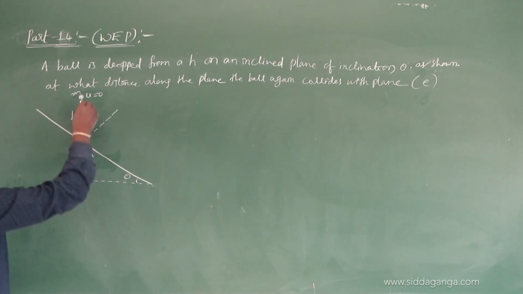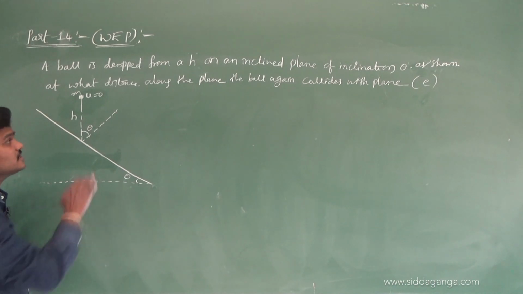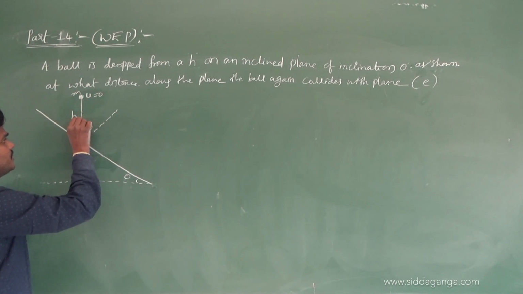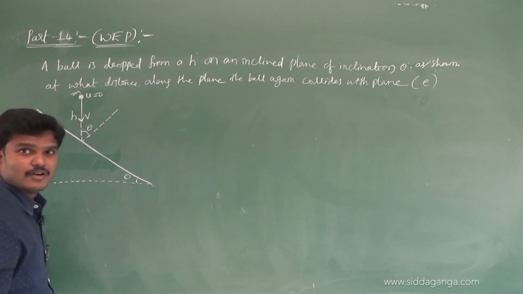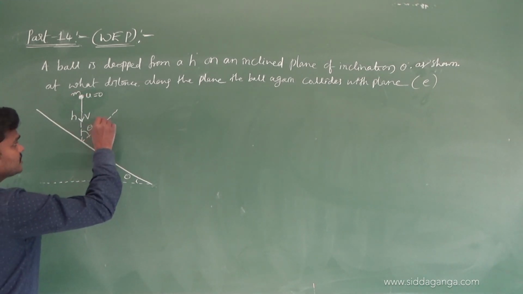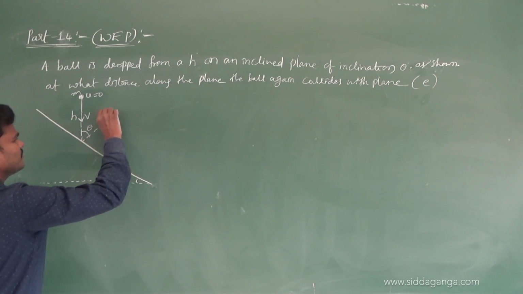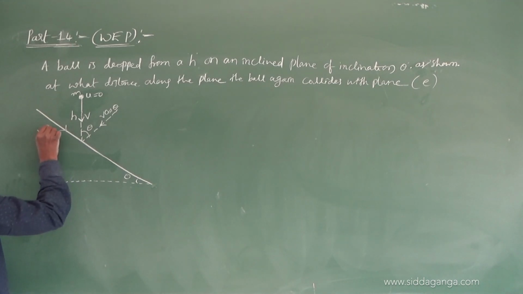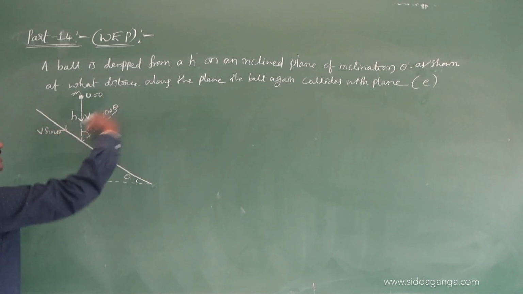See, the ball falls vertically. The ball starts from rest. No doubt it falls with some speed. Let us take the speed as v. The ball falls with speed v. So resolve this v into two components again. What is this component? Very clear, v cos theta. What is this component? V sin theta. Got it?